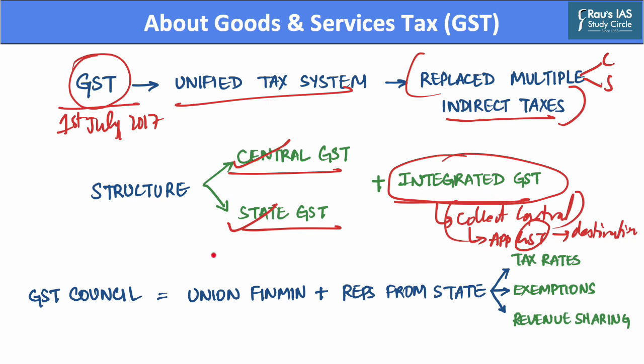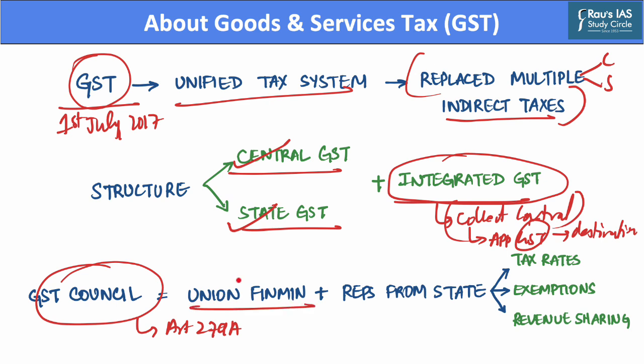Now, also important is the role of the GST Council in this regard, as this council is a joint forum which was constituted under Article 279A of the Indian Constitution. This council consists of the Union Finance Minister who acts as the chairperson of the council, and it further consists of representatives from all states and union territories.